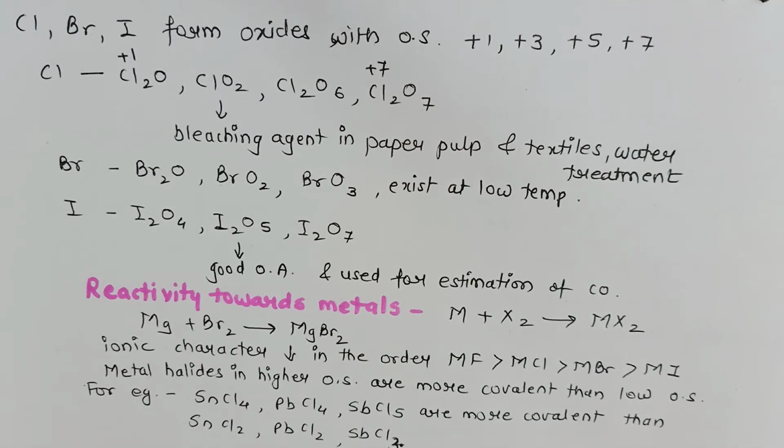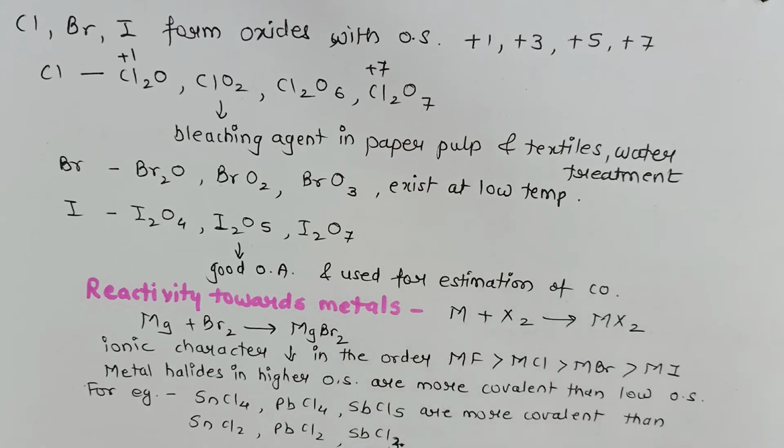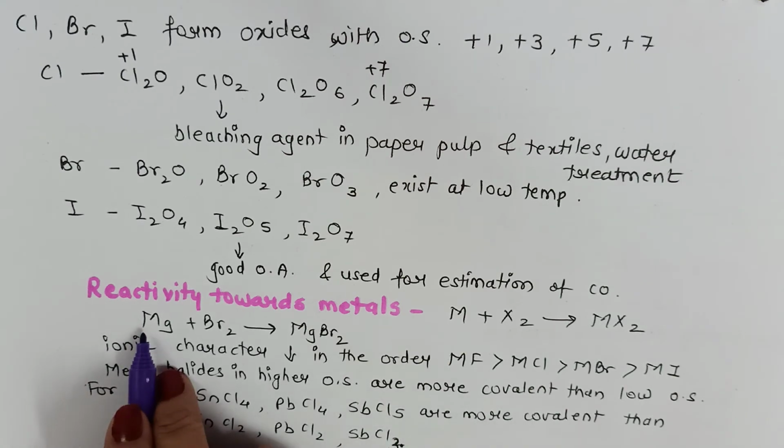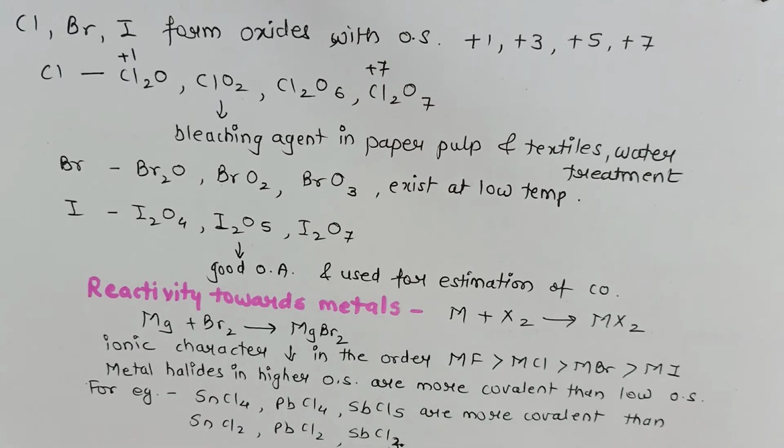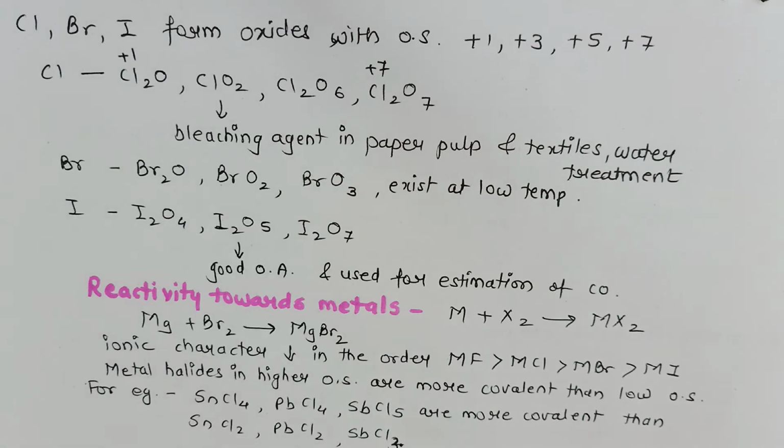Reactivity towards metal. This is the next chemical property that we have to discuss. Any metal reacts with halogen to form metal halide. For example, magnesium reacts with bromine to give magnesium bromide. Now these halides can show both ionic as well as covalent character, and it depends on the size of the cation or anion. Ionic character decreases generally in the order, fluoride being highly ionic and iodide being comparatively least ionic.